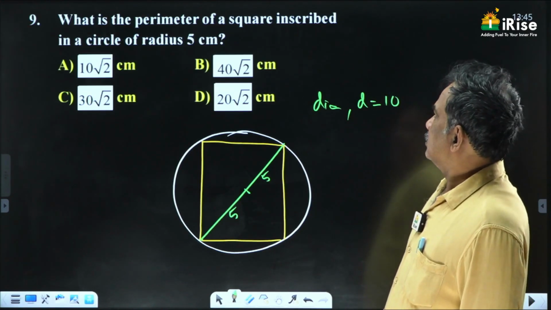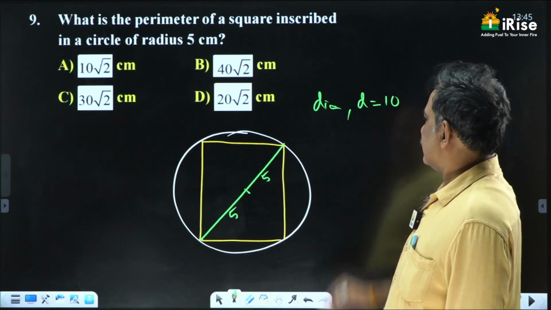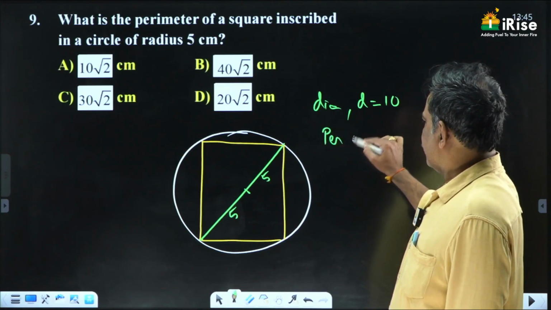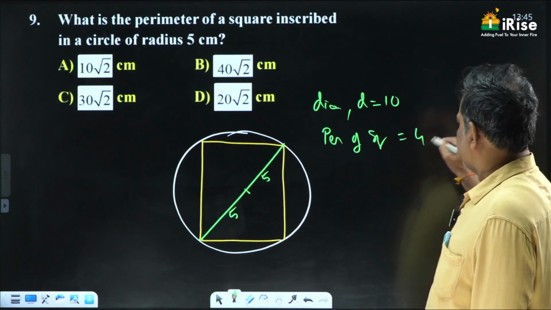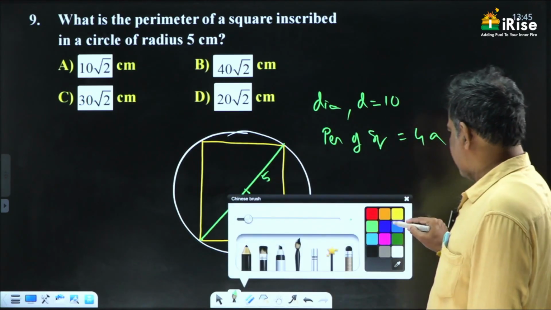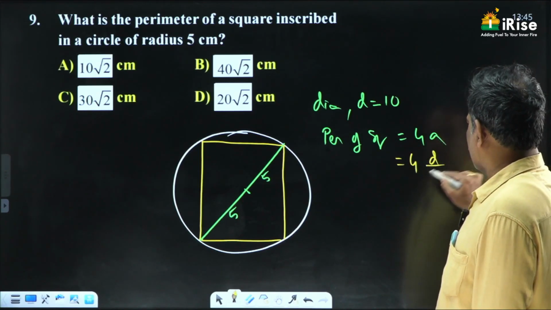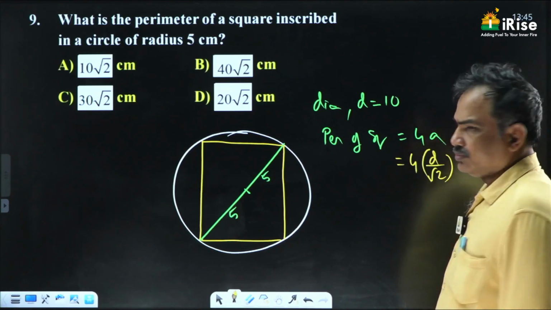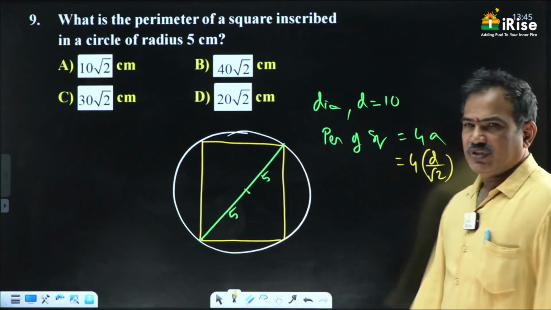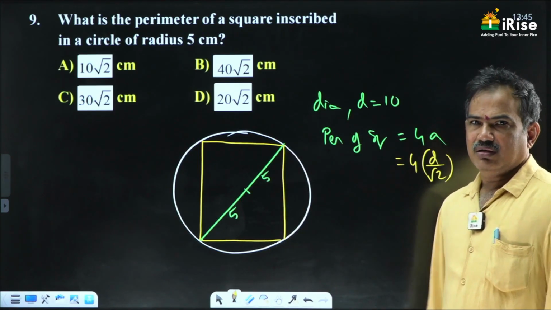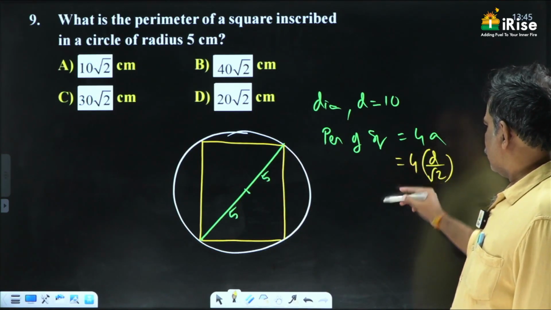What do they want? The perimeter of the square. Perimeter of a square is nothing but 4a. What is a? A is nothing but d by root 2. Diagonal by root 2 gives the side. So root 2 cancels.